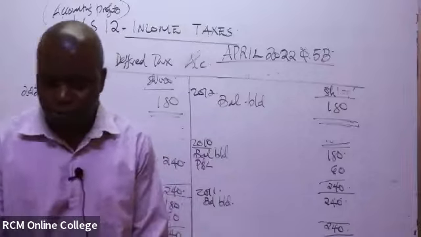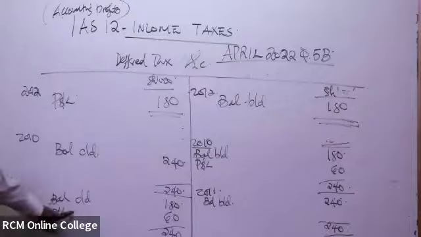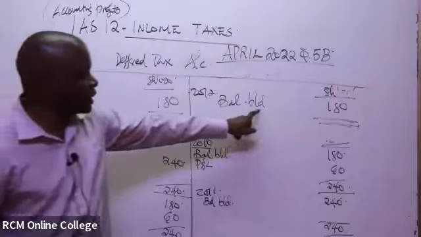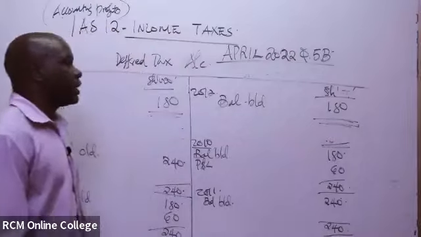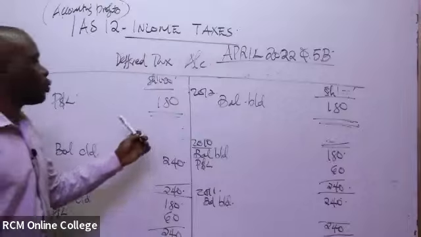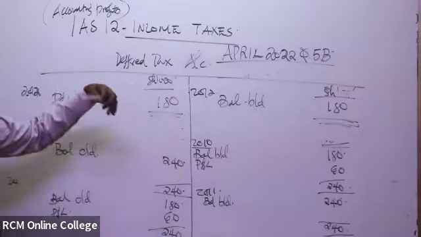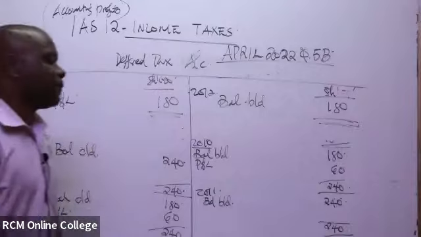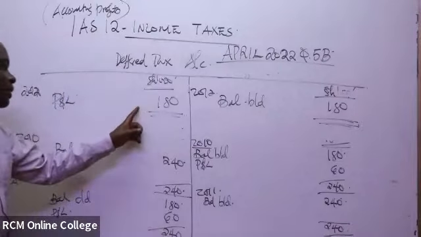Hope you've not gotten lost on the double entry here. Remember this one, the balance carried down here, 2011 to 2012, it will be the balance brought down. It is actually there. So it means that by the end of the year, you'll be able to close to the P&L account by 180, which will eventually become an income in the P&L. So we'll close that amount to the P&L.